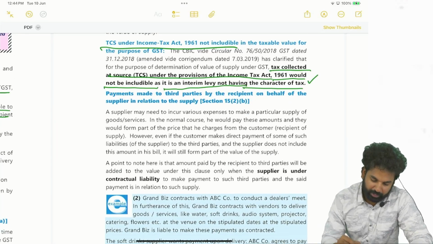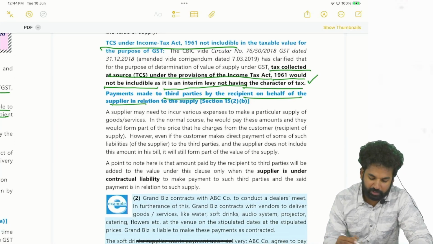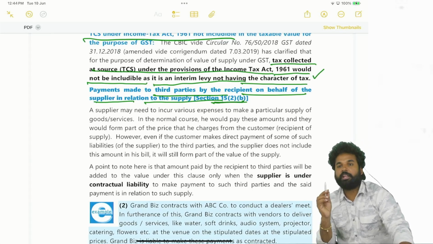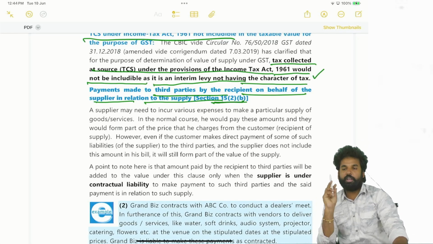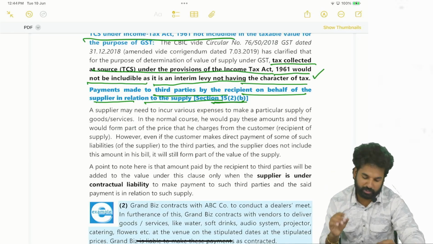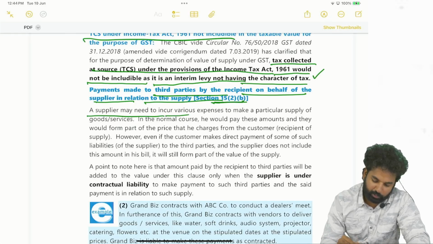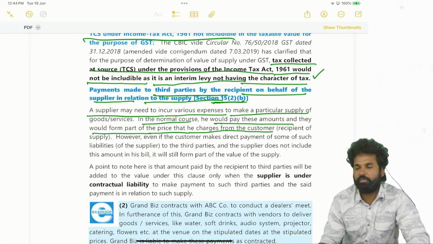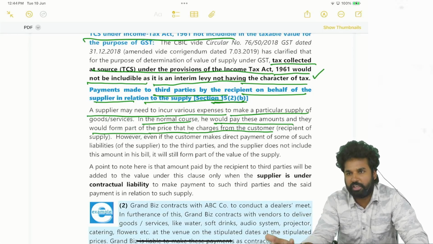Next, payment made to third parties by the recipient on behalf of the supplier in relation to the supply, which is section 15 subsection 2 clause B. Actually the obligation is of the supplier, but the recipient is paying. In such cases, a supplier may need to incur various expenses to make a particular supply. In the normal course, he would pay these amounts and they would form part of the price that he charges from the customer. Obviously, if he is incurring some expenses, he will charge the recipient.